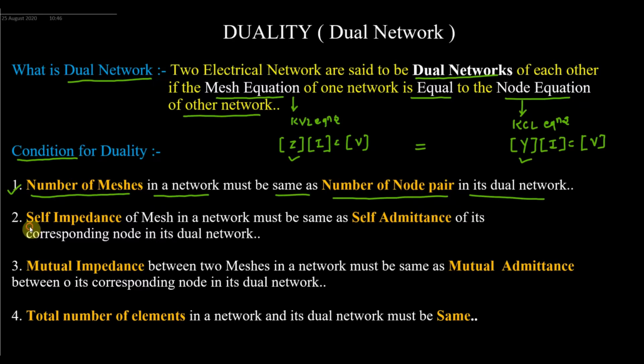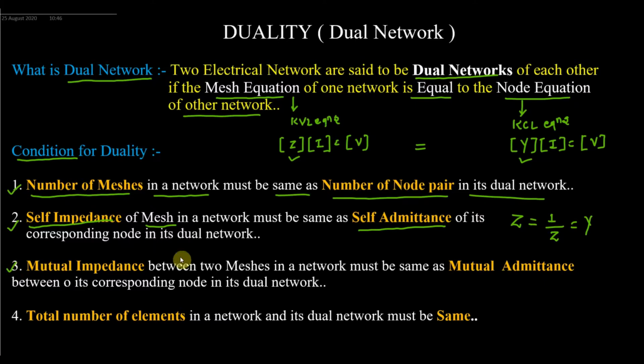Now what is the second condition? The second condition is that the self impedance of any mesh in a network must be the same as the self admittance of its corresponding node in its dual network. Self impedance is Z, and its self admittance is called Y. So Z should be equal to Y. The self impedance of any mesh in a network must be the same as the self admittance of its corresponding node in its dual network. So this is the second condition.